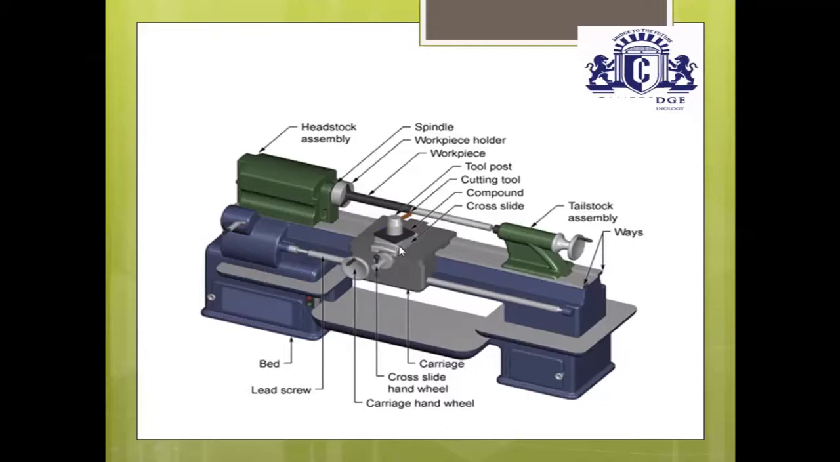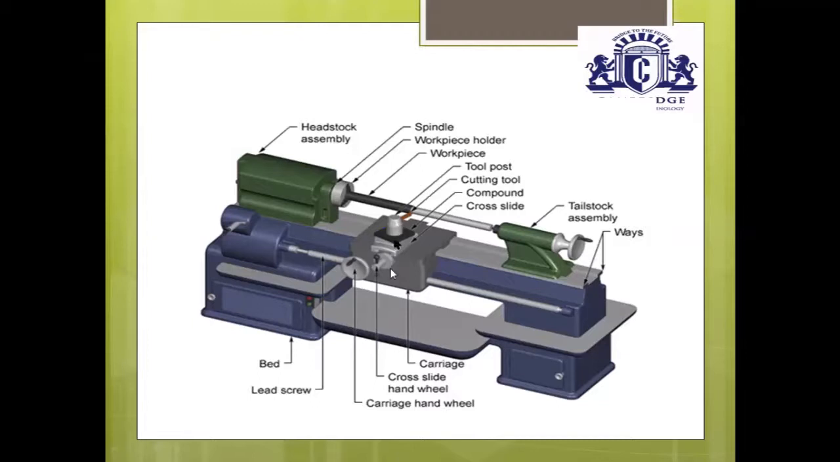Then the saddle supports the cross slide. This cross slide moves to and fro perpendicular to the axis of the lathe, or perpendicular to the axis of the workpiece. This cross slide supports the compound tool rest. This compound tool rest also moves to and fro, but it is parallel to the axis of the lathe or parallel to the axis of the workpiece. Then this compound tool rest supports the tool post. The main function of the tool post is to hold the single point cutting tool properly. During the cutting operation, the single point cutting tool should be tightly held in the tool post.